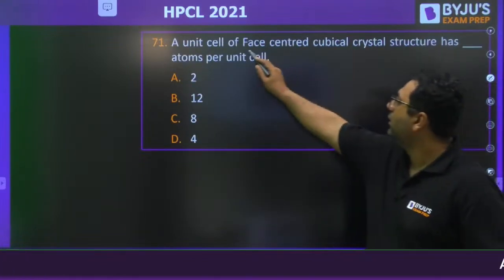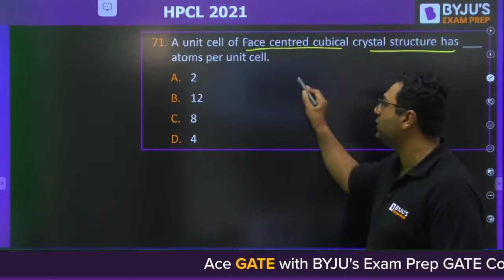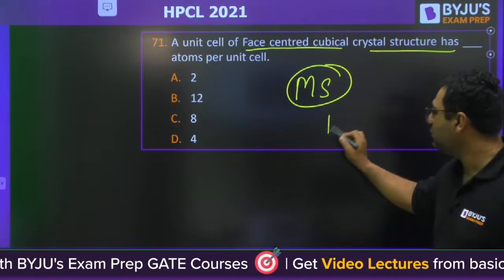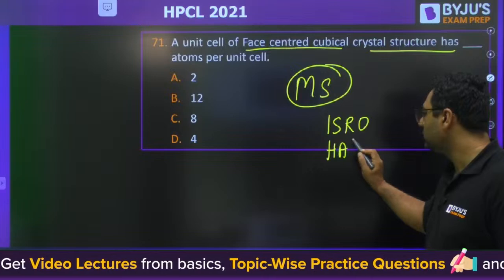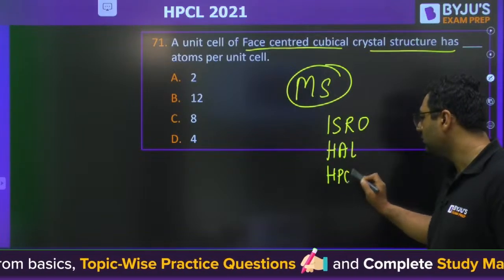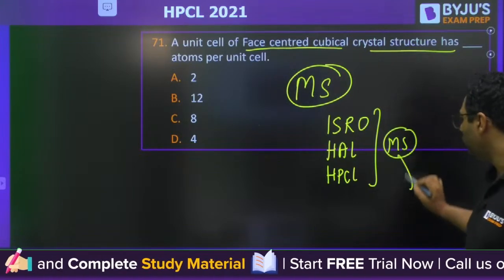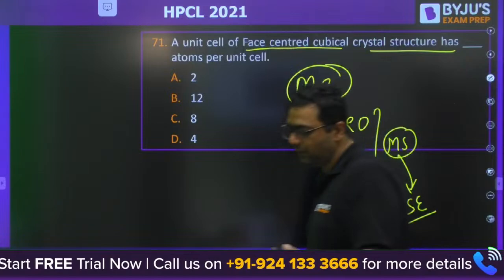71. A unit cell of FCC crystal structure has how many atoms per unit cell? Material science. You can see whether you see ISRO, HAL, HPCL, they all are asking more from material science. They are following engineering services, because ESE also asks more questions from material science.